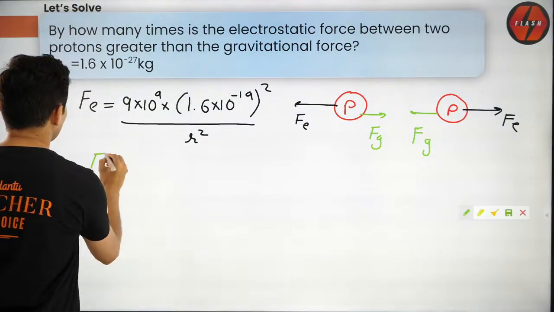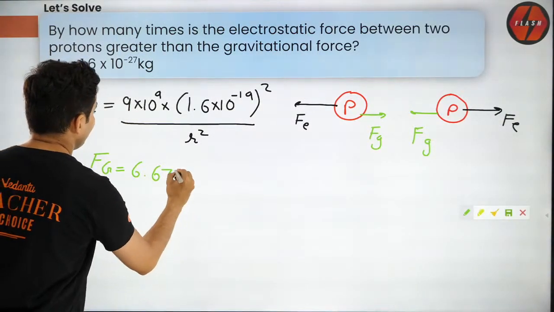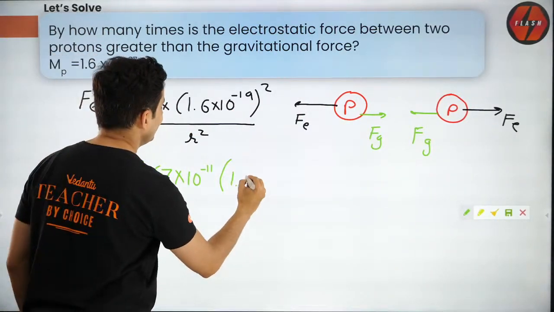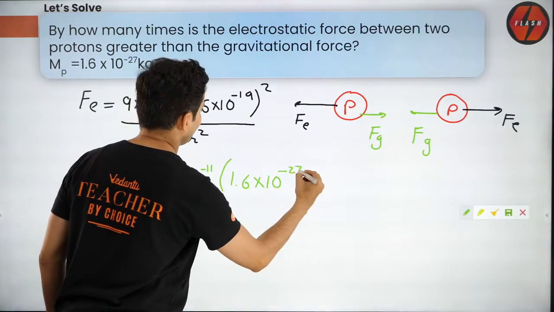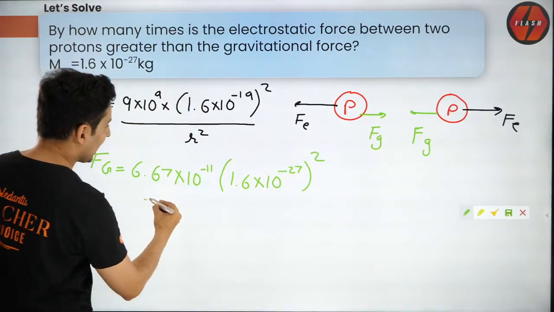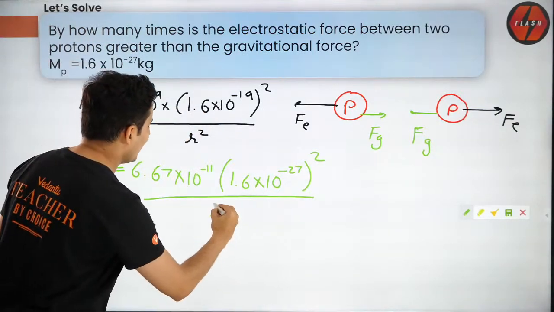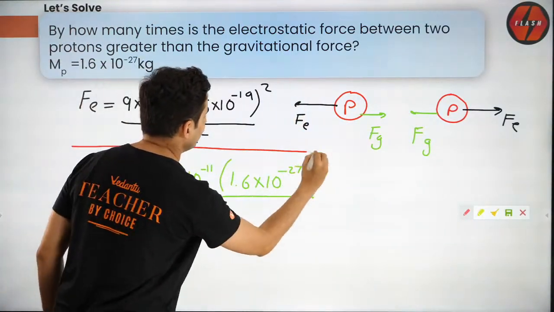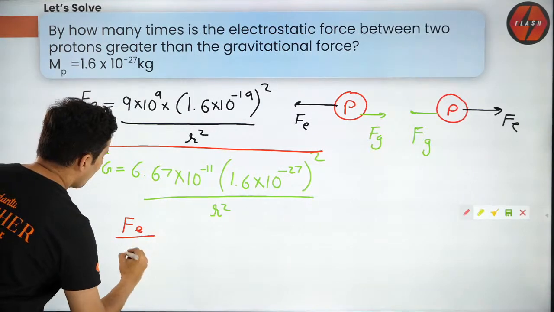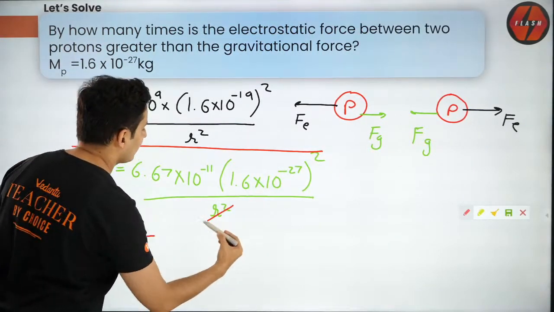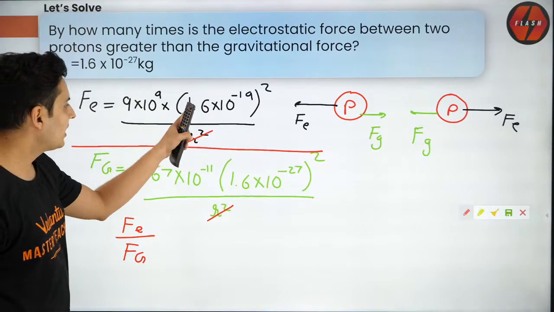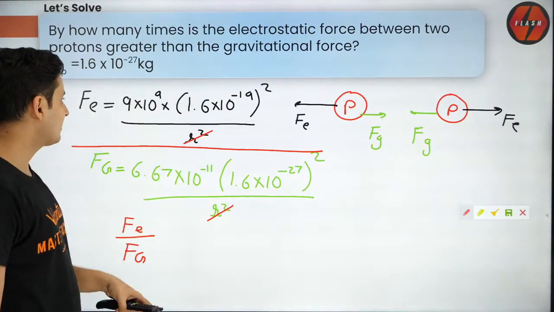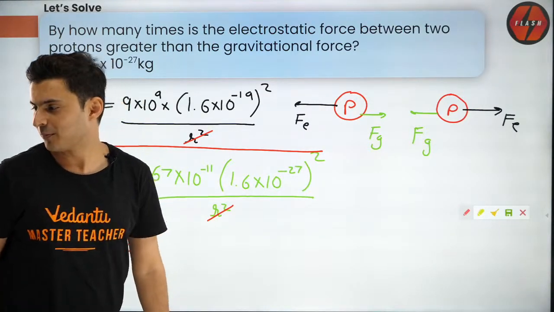Next, what will be the force of gravity? That will be 6.67 into 10 to the power minus 11. And what are the masses of proton? That's already given. It's 1.6 into 10 to the power minus 27, but that is whole square, and that divided by again r square. Now when you divide both these quantities, you will get Fe by Fg, and the best part is this r square and this r square will get cancelled, and even this partially will get cancelled, like this 1.6 and 1.6 will get cancelled. You can do that maths and you will see what the answer is. Any idea?